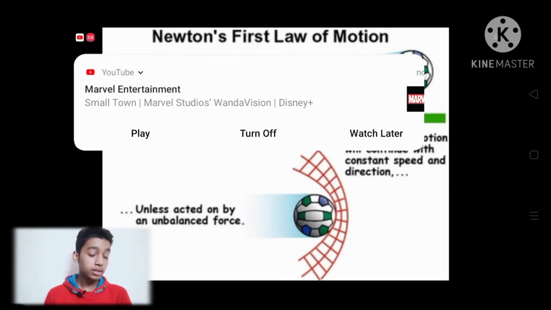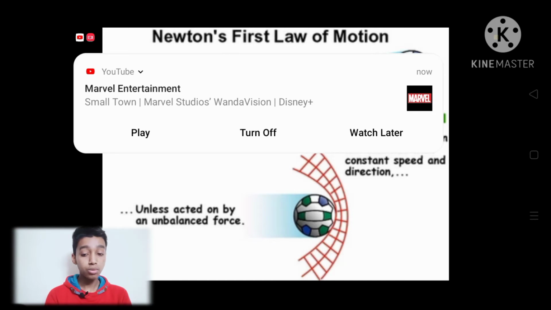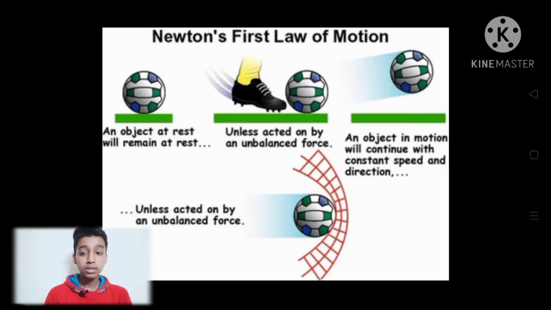And on the other side, one boy stops the ball, and when he stops the ball, it comes to rest again. This means when the ball is in uniform motion, the boy applies the force of his leg to stop the ball, and after that the ball comes to rest.